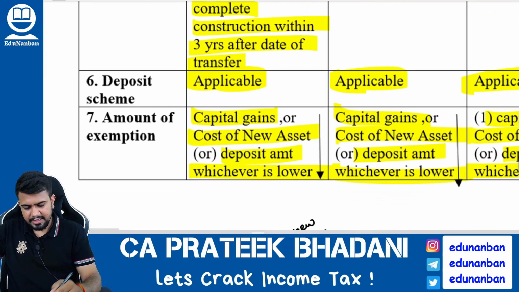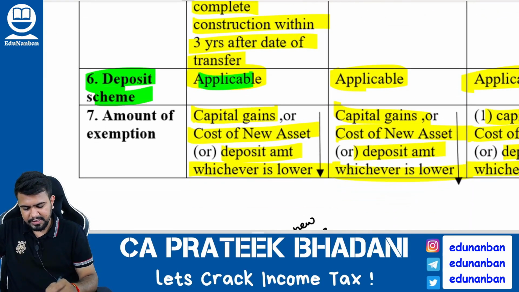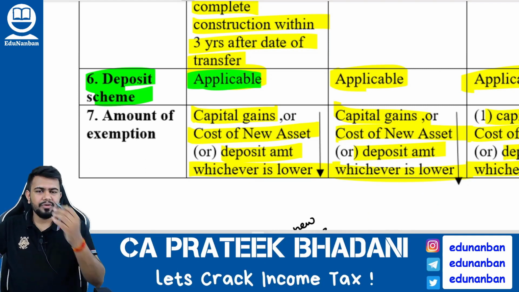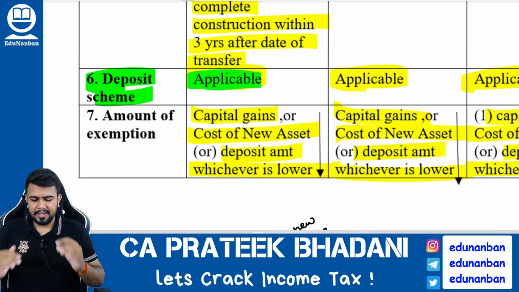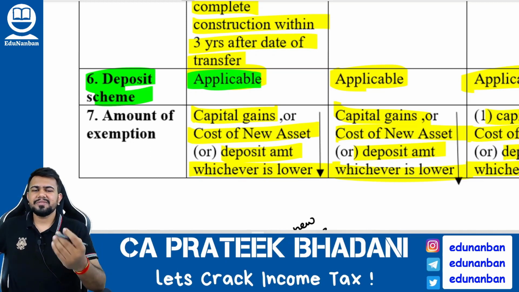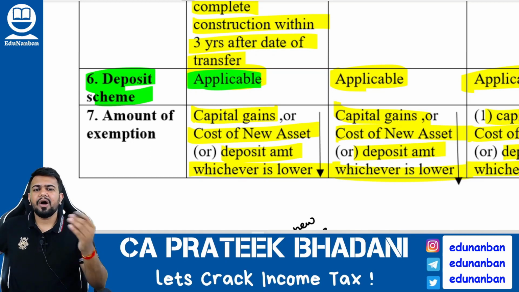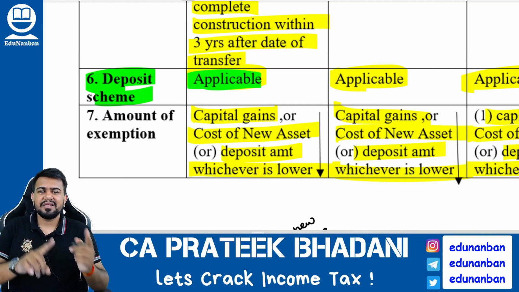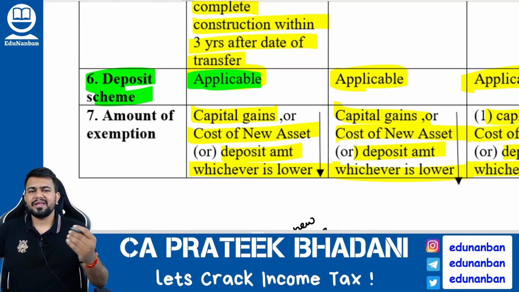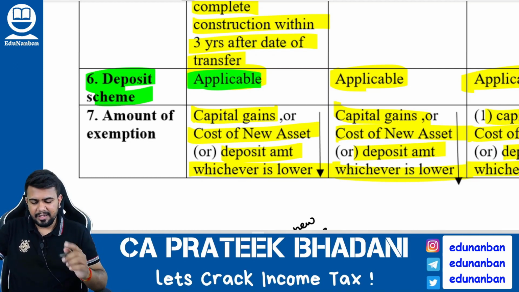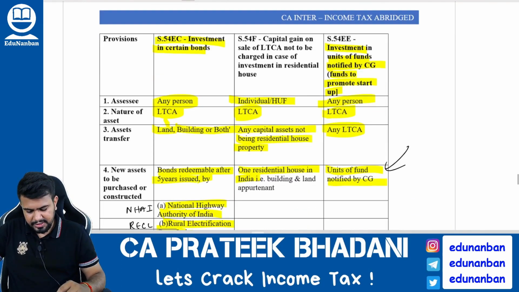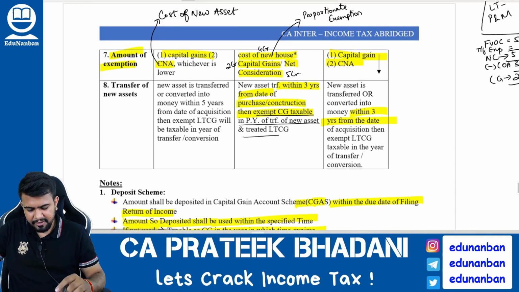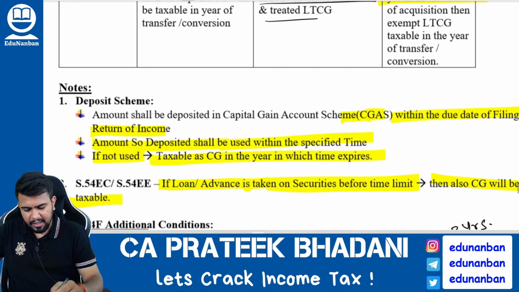Okay, next, deposit scheme. Now listen, I told you that there is a time limit of 2 years or 3 years, as the case may be, correct? Now when the return of income is being filed by the assessee, how will the government know whether the person is going to invest in a new house or not? It will be very difficult for the government to know. So what does the government tell? The government will tell you to deposit the money of the capital gain in the capital gain account scheme.